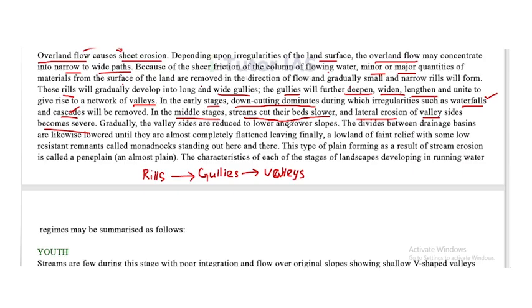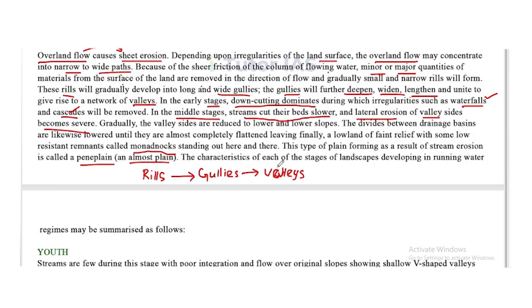The divides between drainage basins are likewise lowered until they are almost completely flattened, leaving finally a low land of faint relief with some low resistant remnants called monadnocks standing out here and there. Now, this type of plain forming as a result of stream erosion is called peneplain, that is, an almost plain.